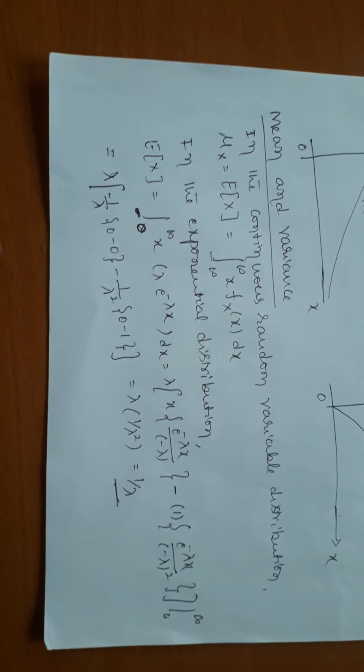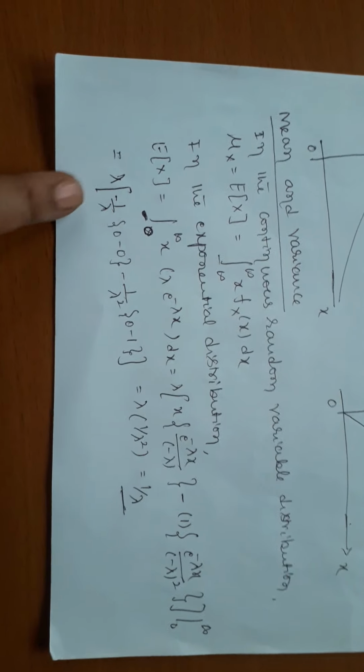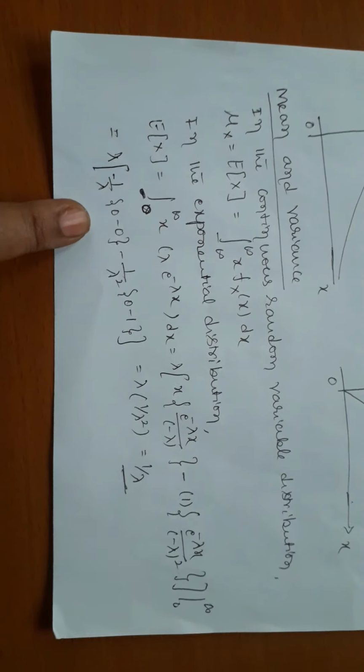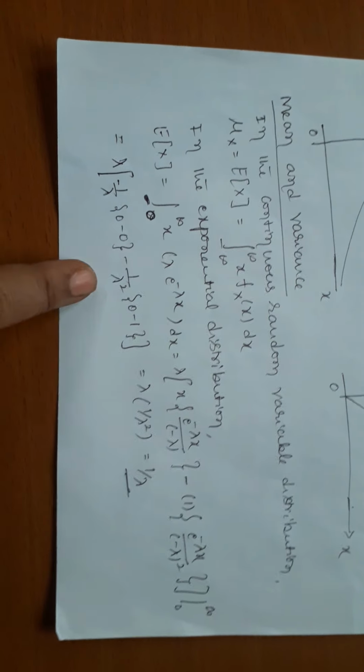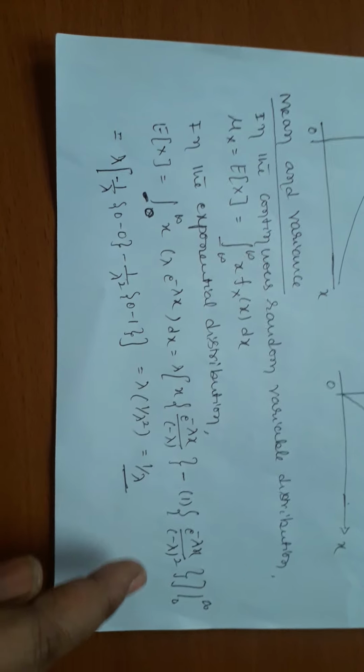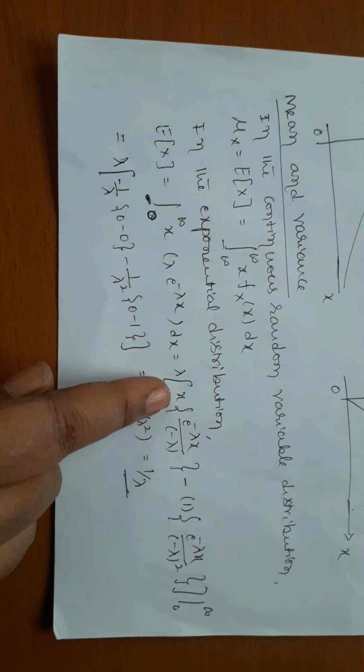The limit is 0 to infinity. Lambda, keep minus 1 by lambda outside. Apply the upper limit. What's the upper limit? e power of minus infinity. What is e power of minus infinity? It is 0, minus the lower limit. What's the lower limit? The lower limit is 0, but e power of 0 is 1, but x is 0.